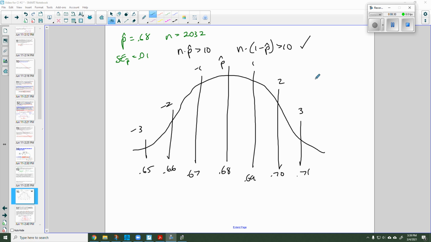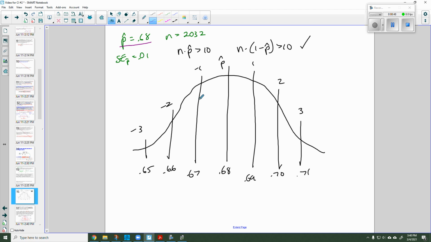Well, what can I do with this diagram? This is all based on my sample, where I got a p hat of 0.68. Well, I have a normal shape, and I know the empirical rule.